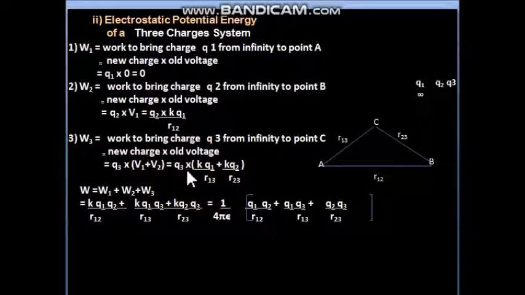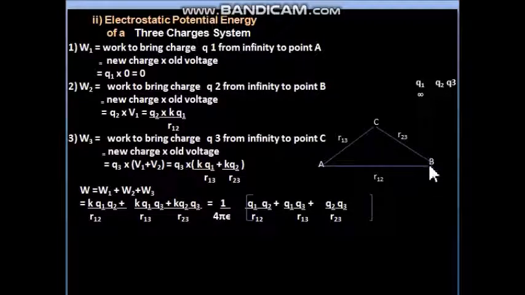Now Q3 is outside and V1 and V2 formula we have to write. So what is the voltage produced by first charge at the third charge? So KQ1 upon the distance. Now the distance between these two charges is R13.